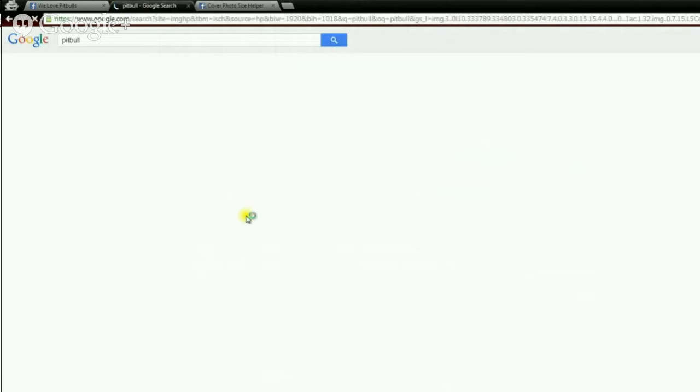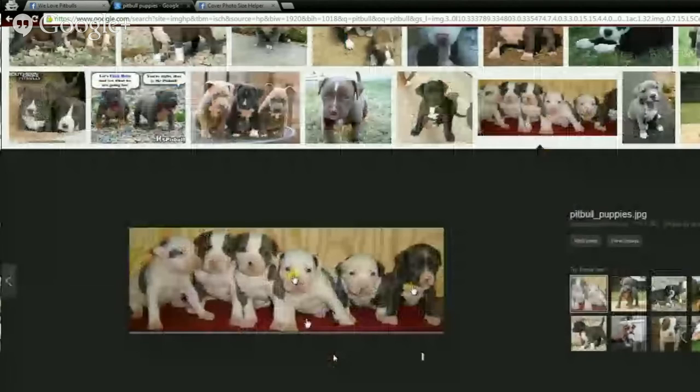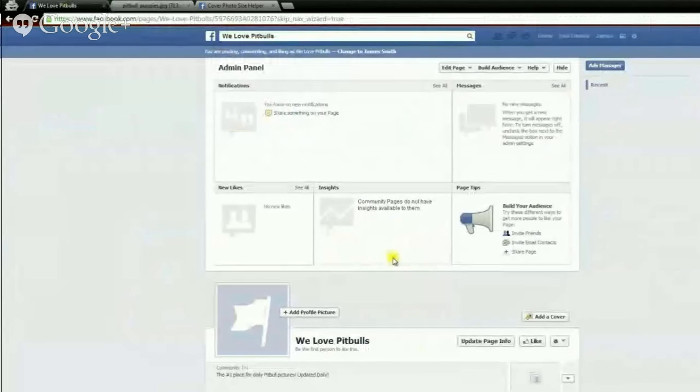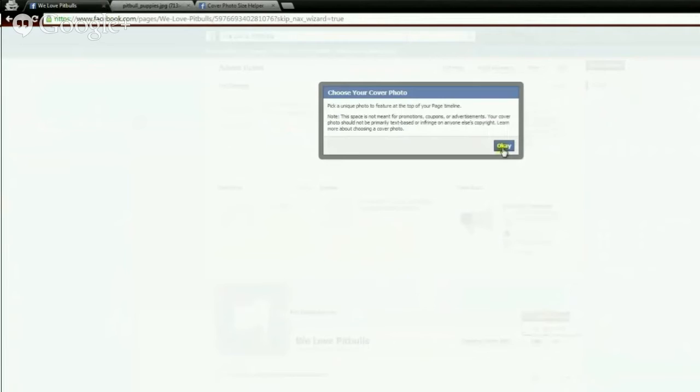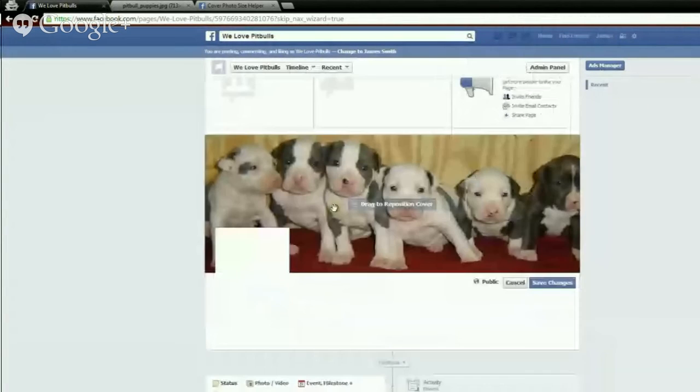So I will just search Pitbull Puppies, and let's just take something like this here. I'm going to save this and head back to our Facebook fan page, and if we simply click on Add a Cover, click OK, and then click on Upload Photo, we choose our photo to upload, and as we can see, Facebook is loading. And here we go.